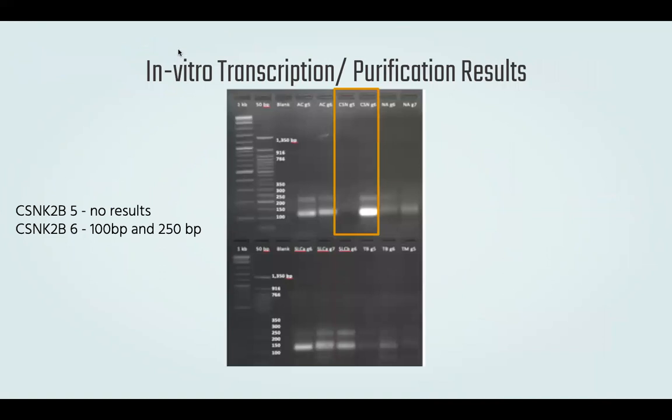The RNA gel was run to see if the RNA had annealed, extended, and been transcribed correctly, as well as to see the size of the RNA sample. As you can see from the image, CSNK2B Guide 5 had no results, and CSNK2B Guide 6 had a band at the 100 base pair mark and the 250 base pair mark.